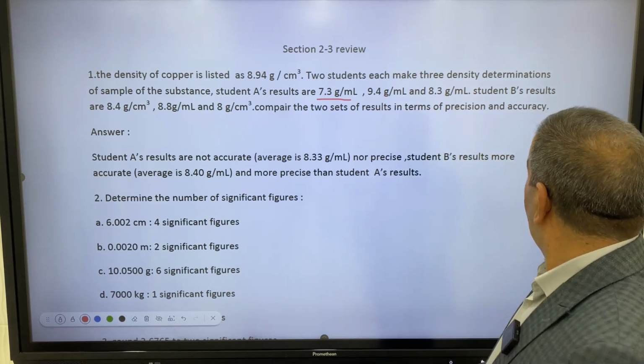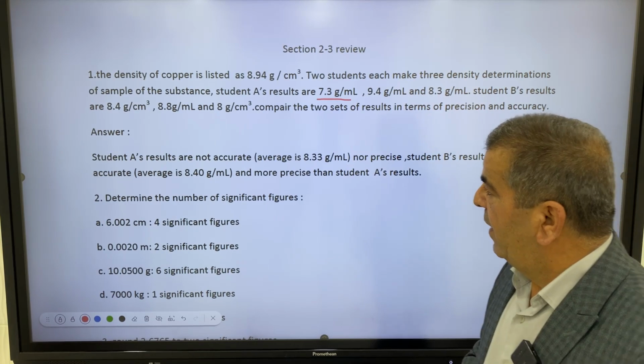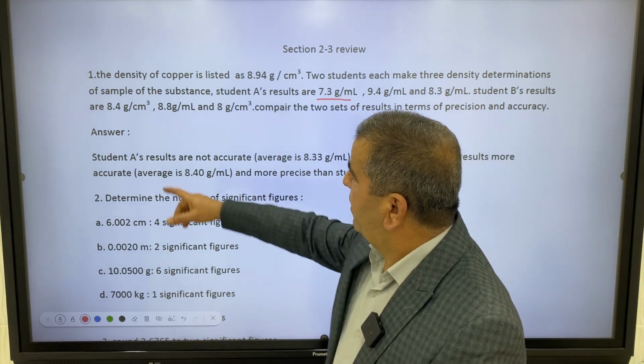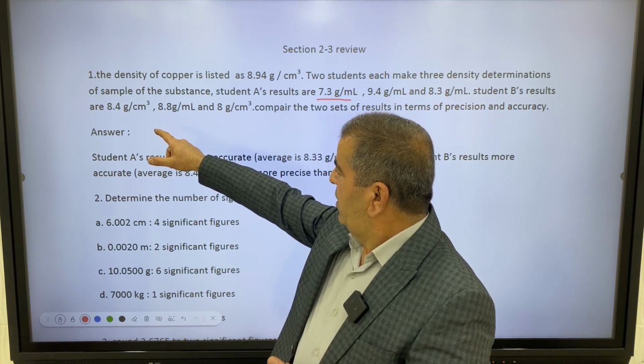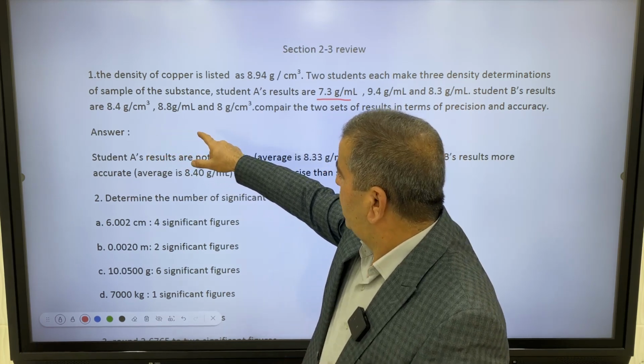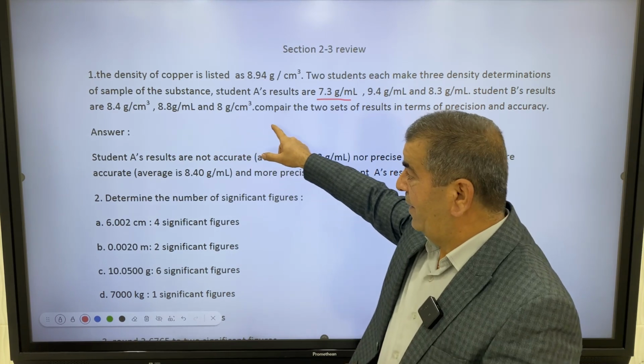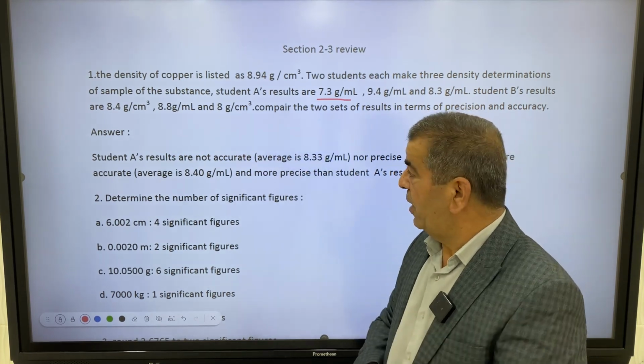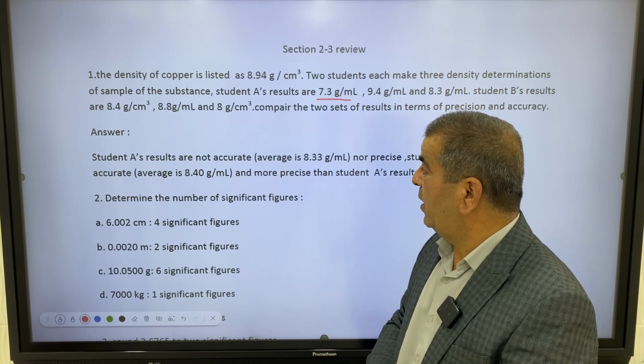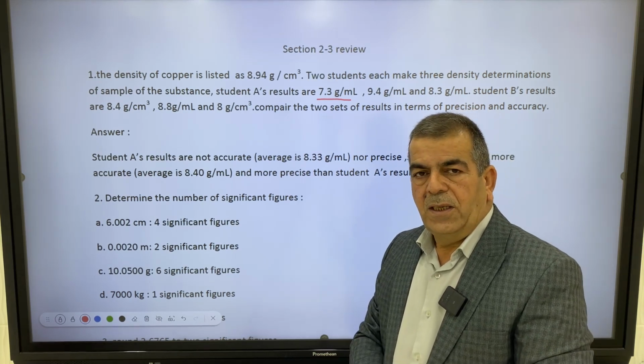The second one, student B, registered the results 8.4 gram per cubic centimeter, 8.8 and 8. They are a little bit close to each other, but are they close to the accepted value?